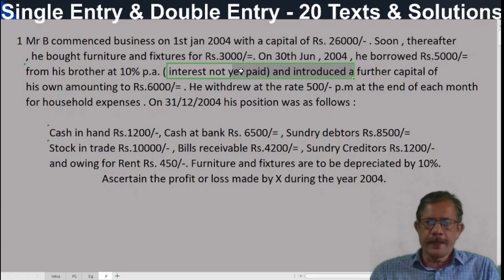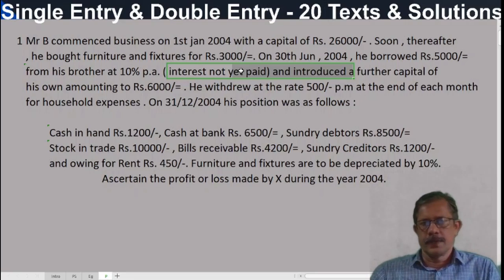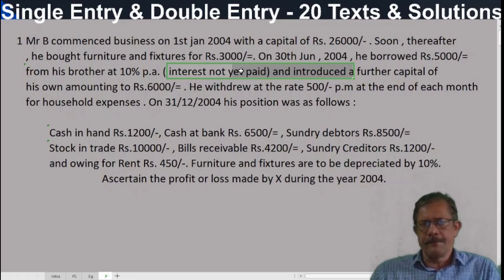If it is paid, it will be there in the profit and loss account. But under the statement of affairs method, we are not preparing profit and loss account. Why is it so? Increase in capital is always treated as profit. That we have studied in the introduction topic. Okay?